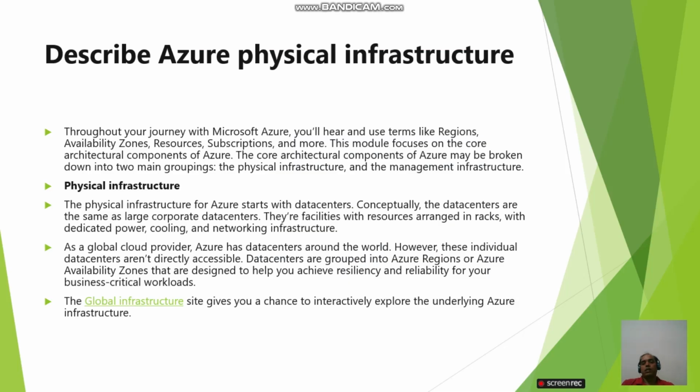Physical infrastructure. Throughout your journey with Microsoft Azure, you will hear and use terms like regions, availability zones, resources, subscription, and more. This module focuses on the core architectural components of Azure. The core architectural components of Azure may be broken down into two main groupings, the physical infrastructure and the management infrastructure. Before going ahead, we are giving you a few examples about the physical infrastructure.